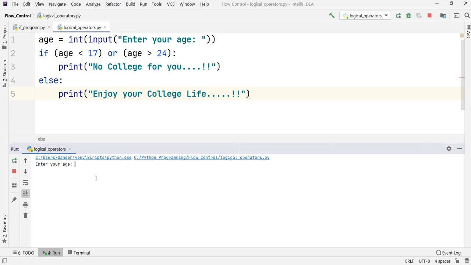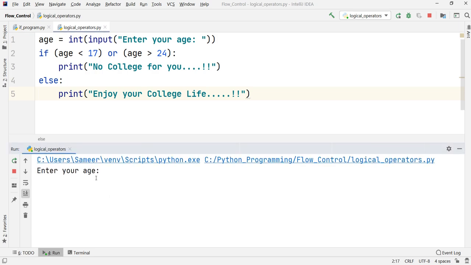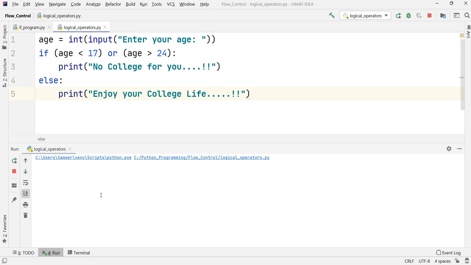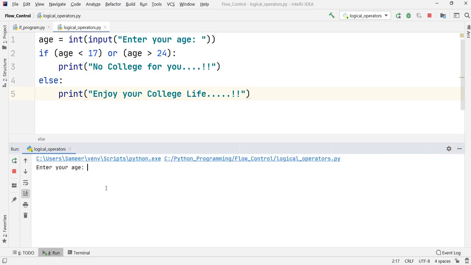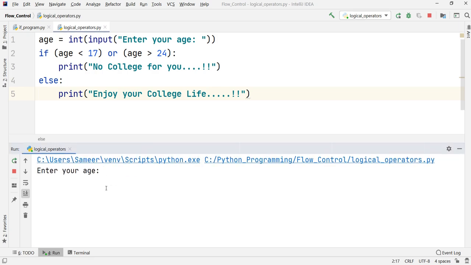Okay, so let us just put another value, suppose 13. So suppose a person is having an age of 13. If I press enter, it is saying that no college for you. Okay. Again, let's just put another value of age. If I rerun it and put 29, okay, no college for you. So again, the result is that no college for you.